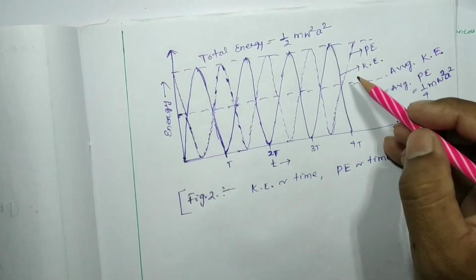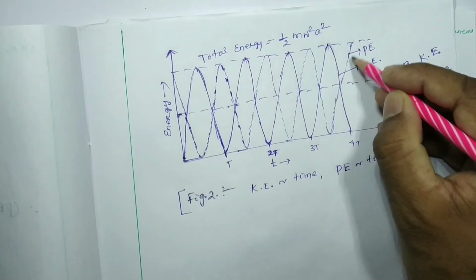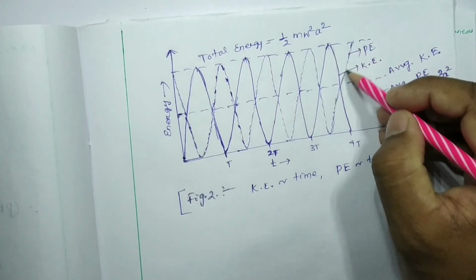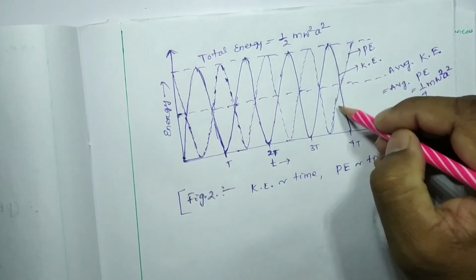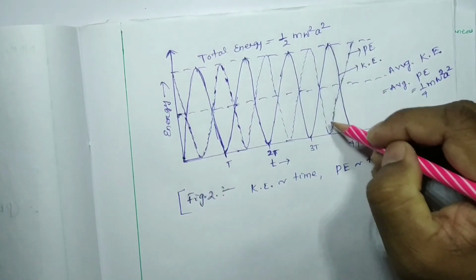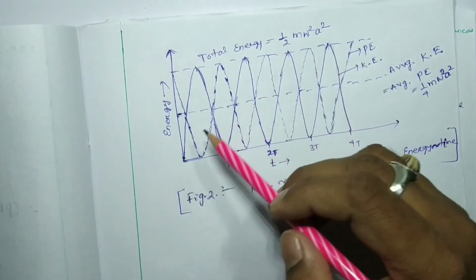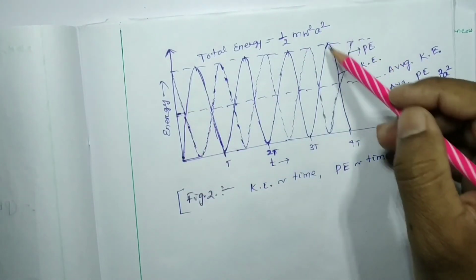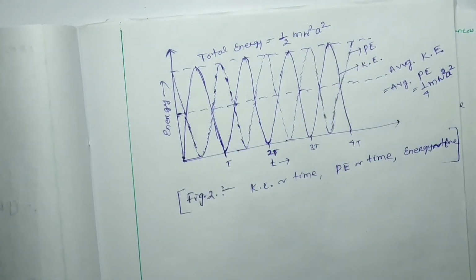These are dotted lines. This dotted curve belongs to potential energy, so draw that curve in the format of a dotted line, and for kinetic energy, you draw the curve as a dark line. Okay, you draw this figure.